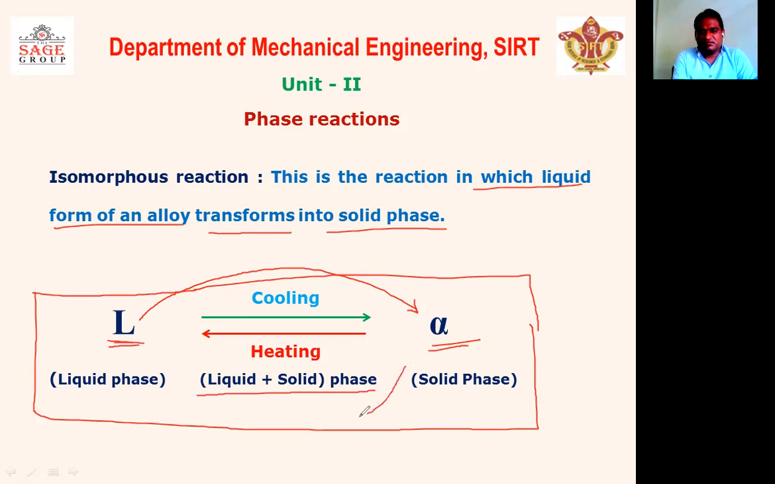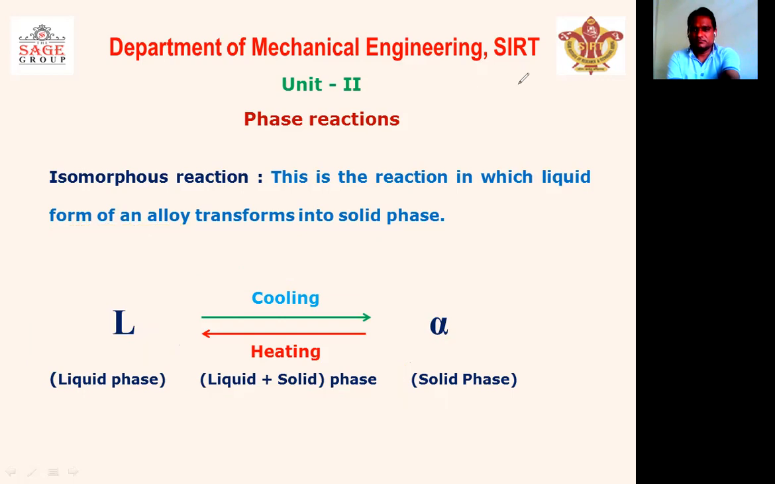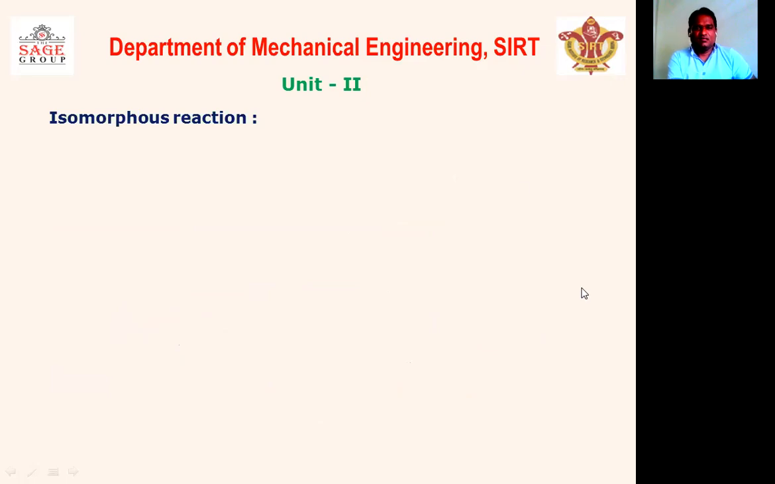If the process is reversed, if the solid phase, that is alpha, is heated, then the temperature will rise and the melting point will come, and after the melting point, the solid phase is converted into the liquid phase. So this reaction is also known as the isomorphous reaction. We have already seen this reaction in the isomorphous diagram, but I want to repeat it here in brief and very fast.